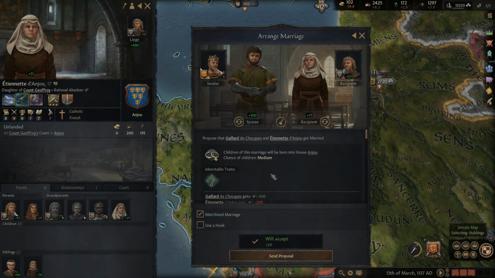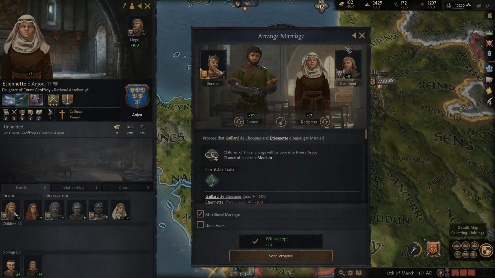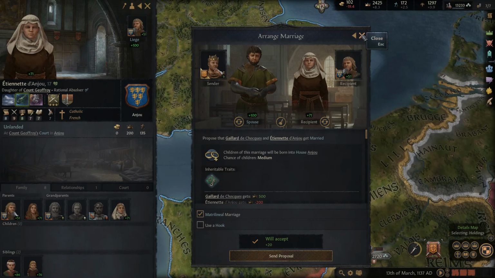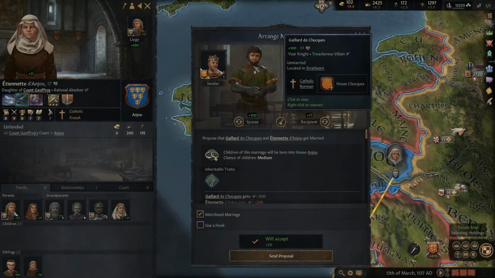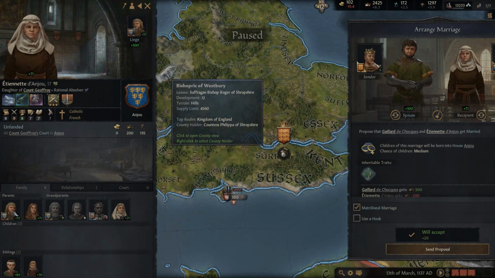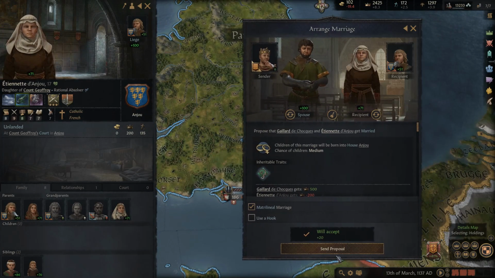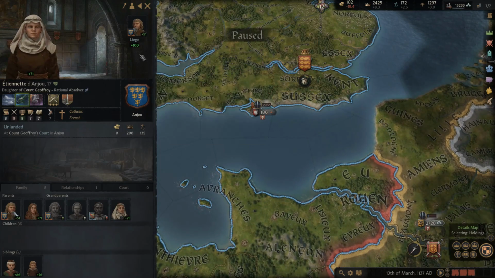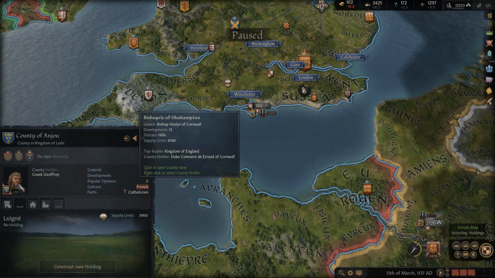It doesn't really matter whose dynasty it is that inherits here. I'm just hoping this works. And a lot of things have to happen for it to work, and it might not work regardless. What we'd have to do, and we don't really have a title to give this guy. That's one problem, that we don't have a title. But I'm afraid he's going to arrange a marriage for her with somebody else if I don't do this. But what title would we give him? I suppose we'll figure that out in a minute. So let's go and arrange that marriage for him. And then we're going to want to find him again.